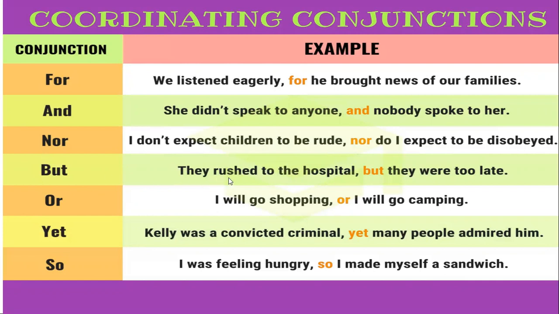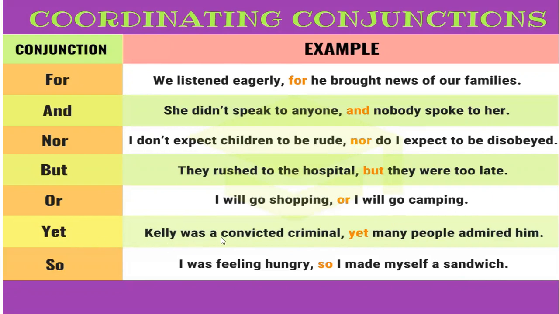Next, but: they rushed to the hospital, but they were too late. Or: I will go shopping, or I will go camping. Here we can see in every sentence we are having two main clauses. I will go shopping, it is our main clause. I will go camping, this is another main clause. And here or is a coordinating conjunction. So by seeing this example, you can easily understand what is meant by coordinating conjunction.